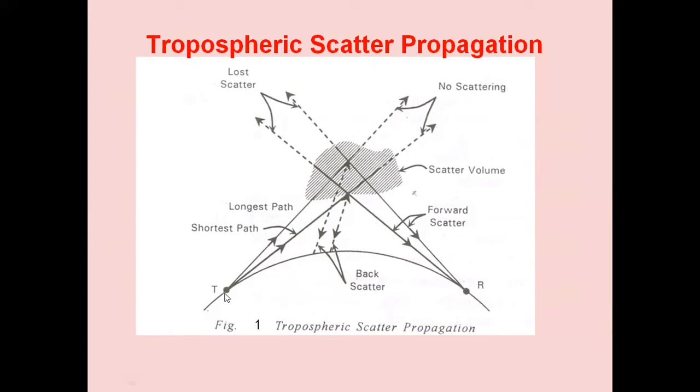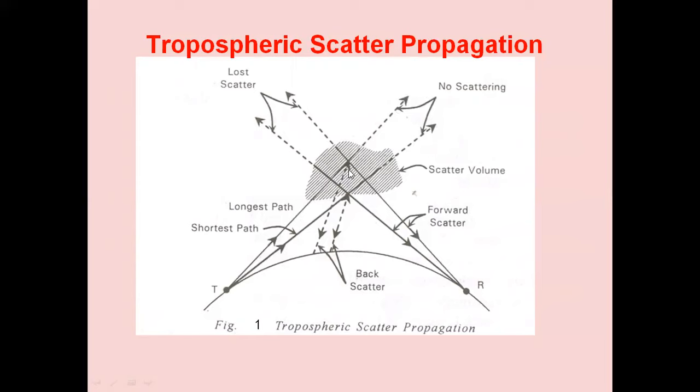As shown in the diagram, we have the transmitter and the receiver. The signal will propagate from transmitter to receiver by reflection from the troposphere. The troposphere exists at a height of 15 kilometers. So the electromagnetic waves are propagating towards the troposphere. Some of the electromagnetic waves are not scattered, they are penetrated.